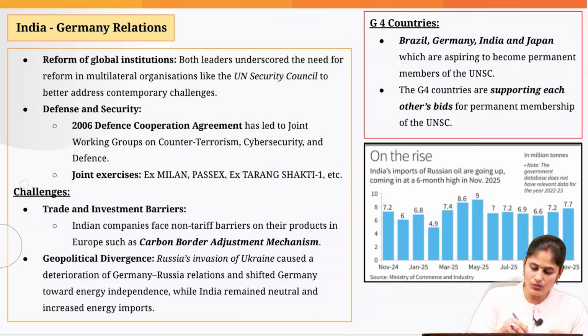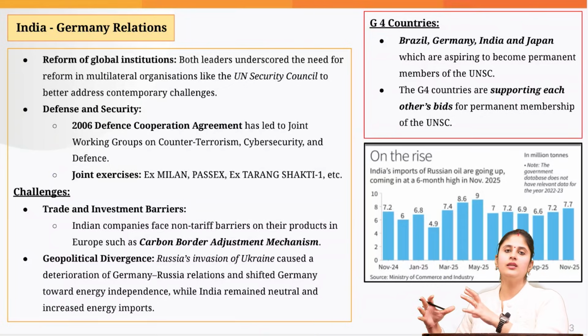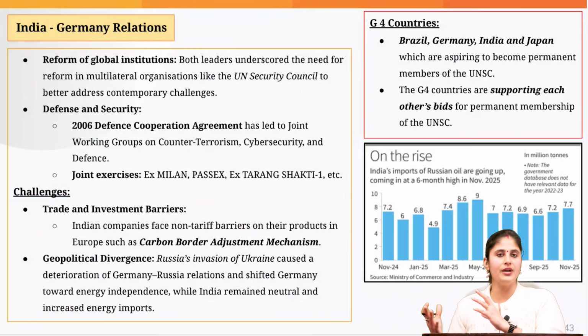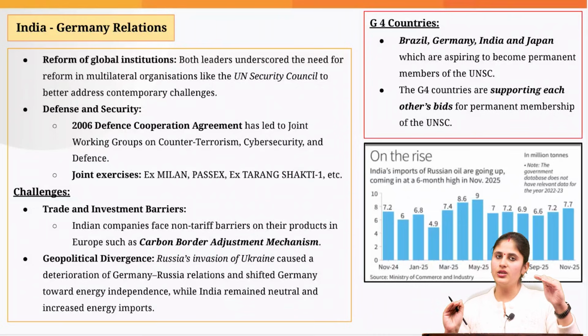When it comes to the European companies, they have to adopt an environment-friendly production process. Because of that, the cost of the product that they are producing is quite high. But the Indian exporters are producing the goods by using a production method which is not environment-friendly. Since they are not adopting advanced technology and environment-friendly processes, the cost of the product is quite less.